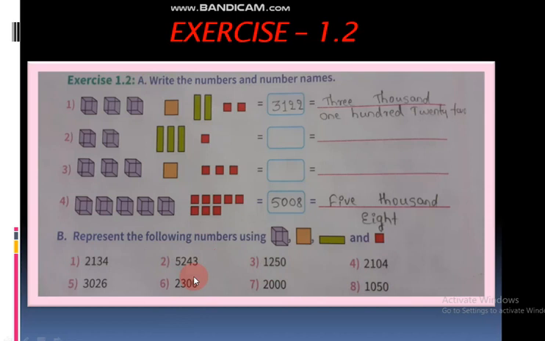Understood now? Up to exercise 1.2 I have finished. If any doubt is there, you have to call and ask me. Okay, now I will end the class. Thank you children. Do all these problems in a notebook. You have to take your own time and write in that classwork. Okay, thank you children.